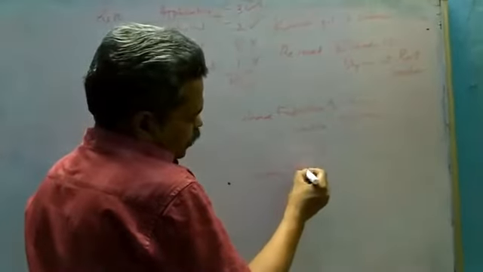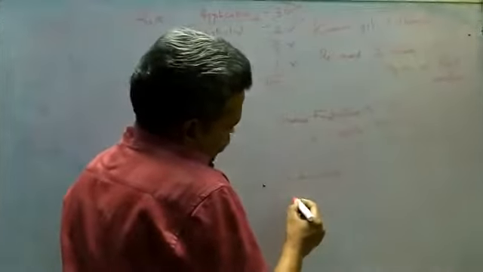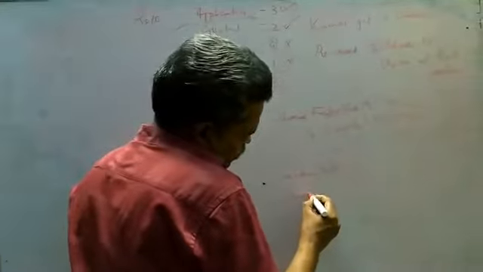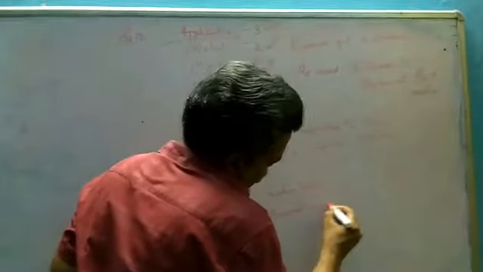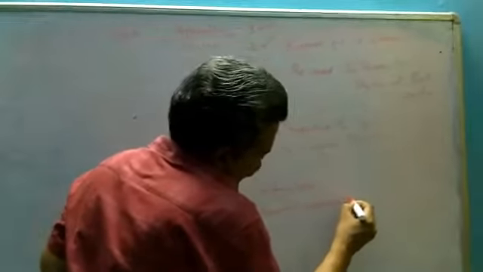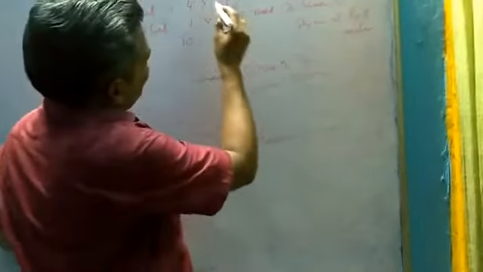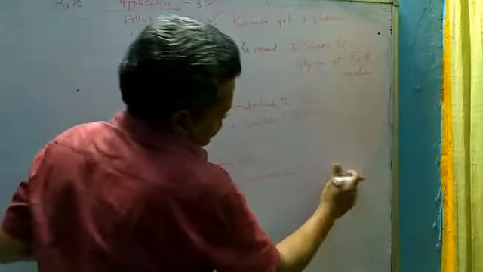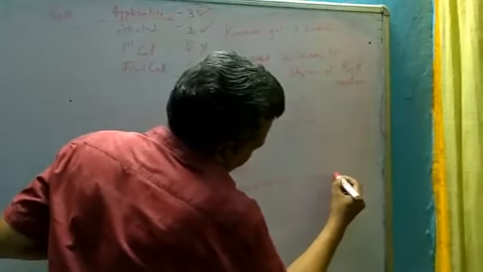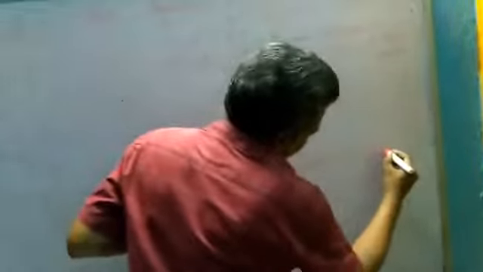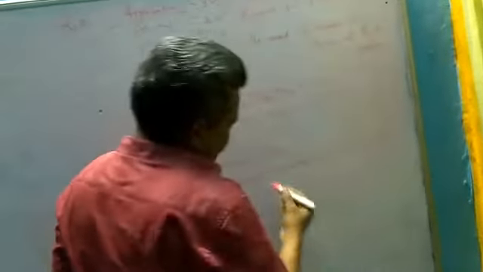How you can calculate the profit. Amount received on 3 shares. It is 3 into 5, 15. Company got 15 rupees on 3 shares.